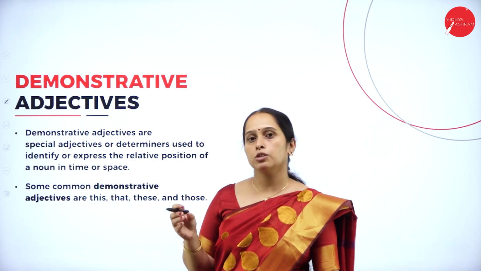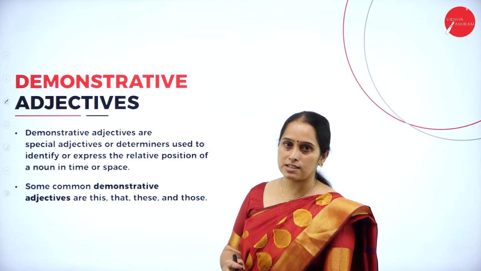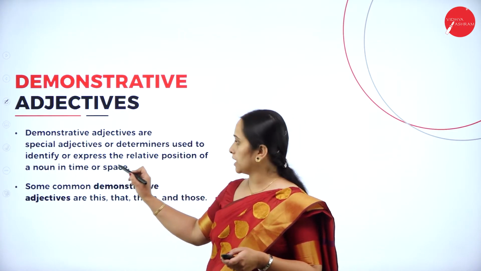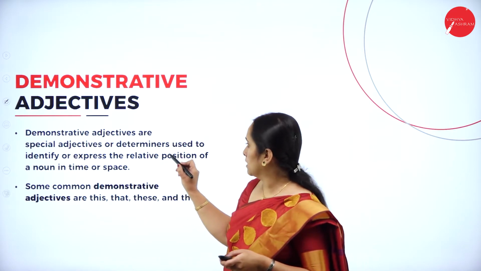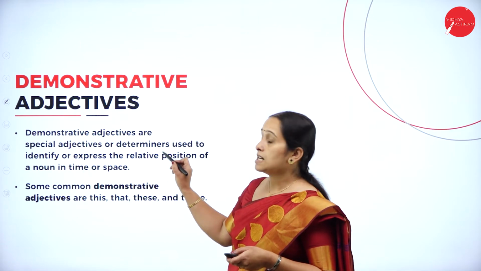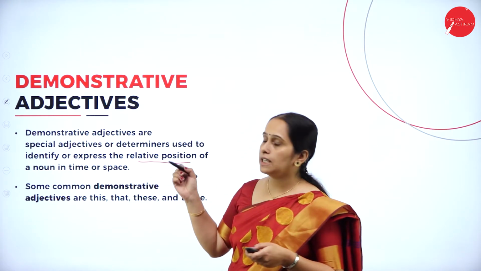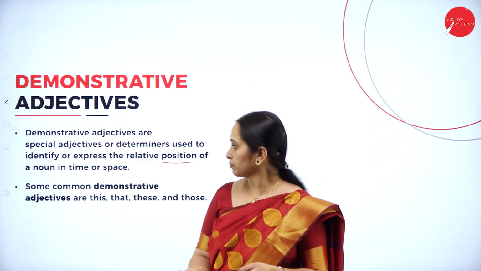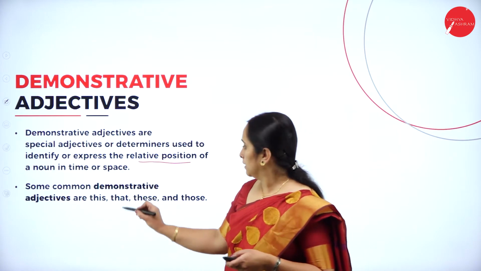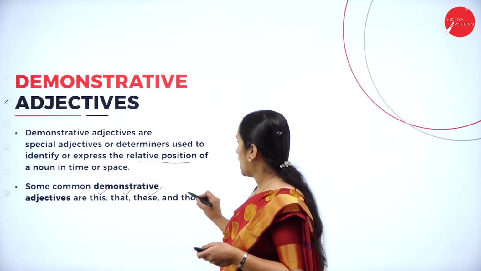Demonstrative adjectives are special adjectives or determiners used to identify or express the relative position of a noun in time or space. Some common demonstrative adjectives are this, that, these and those.